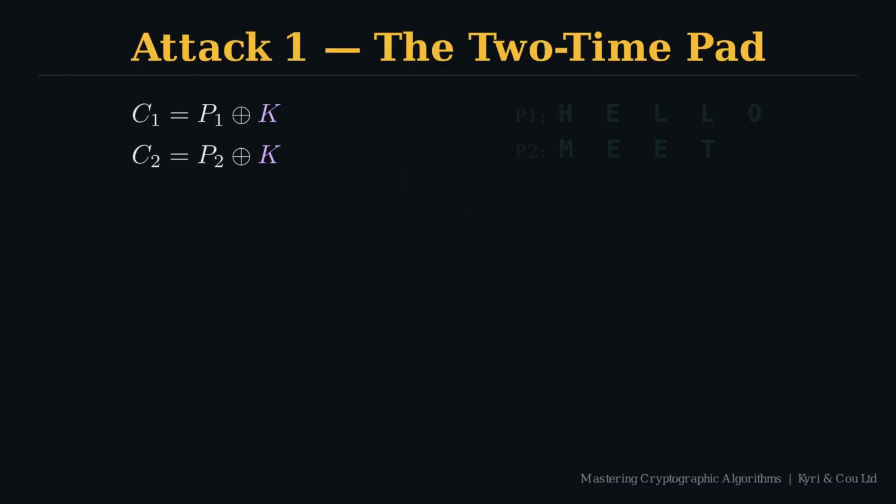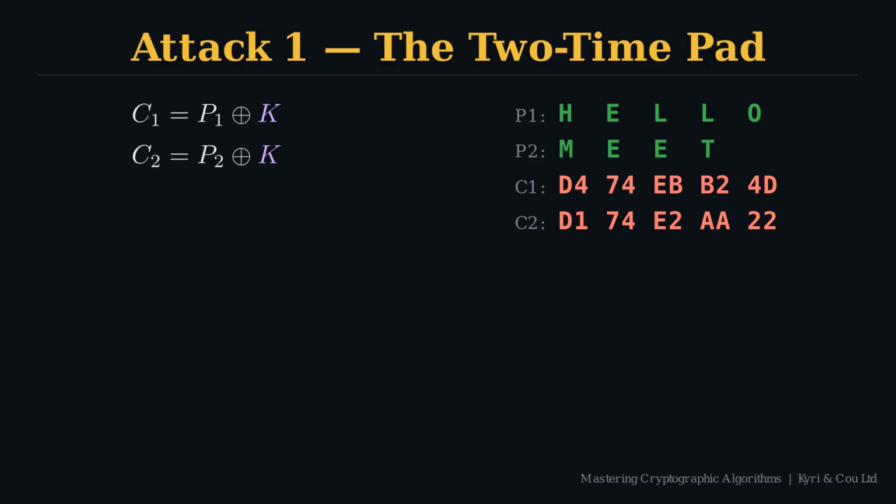Here's the setup. Alice has 2 messages, hello and meet, and a single shared key. She reuses that key for both encryptions, producing ciphertext C1 from the first message and C2 from the second. An attacker intercepts both ciphertexts. On their own, they look like random bytes. Nothing in either one reveals the message or the key. But XOR both together and watch what happens.